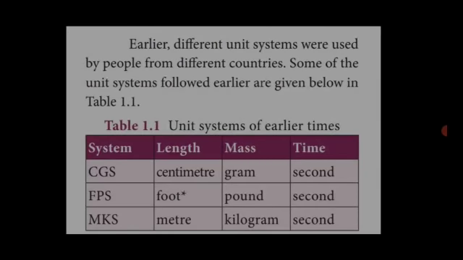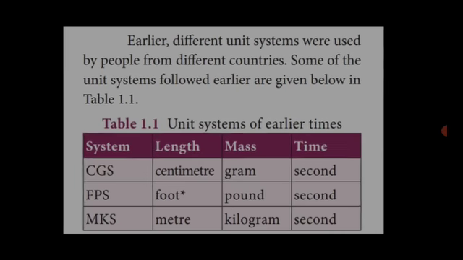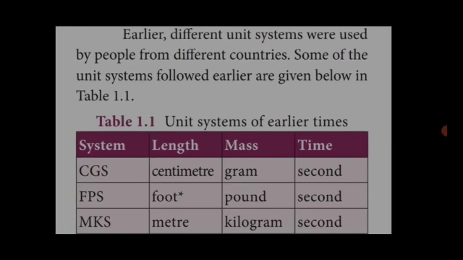In earlier times, different unit systems were used by people from different countries. Some of the unit systems followed earlier are given in the tabulation. See this tabulation. First is the CGS system, the second is the FPS system, and the third is the MKS system.